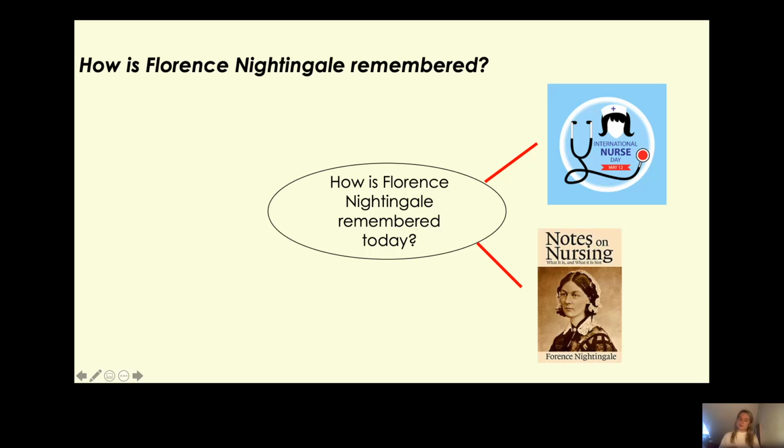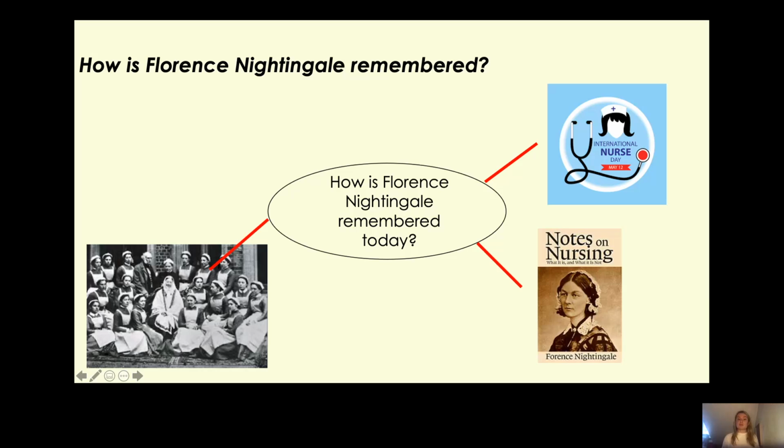Now, another way that she is remembered is by her training school. Remember, she set up a training school in 1860 called the Nightingale Training School for Nurses. And this was in London at St. Thomas's Hospital. Now, the training school was to train nurses about what she had learnt during the Crimean War. And this training school is still open today, isn't it? So therefore, she is remembered today still by her training school, which is still there.